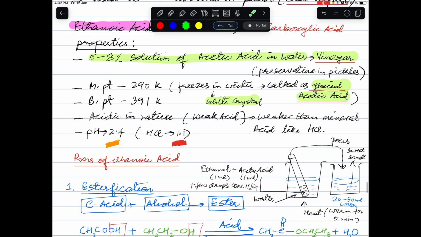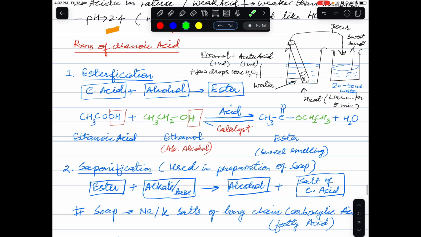So accordingly, we will get different colors. For example, if we take HCl, we will get a red color because it is a strong acid with pH around 1. While with this weaker acid, ethanoic acid, we will get an orangish color because the pH is higher, mostly between 2 and 4. So this is all about ethanoic acid.